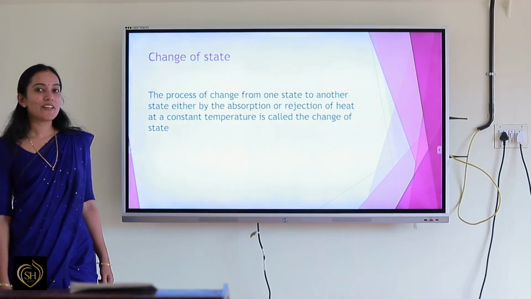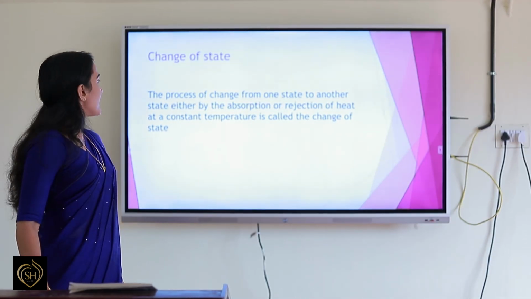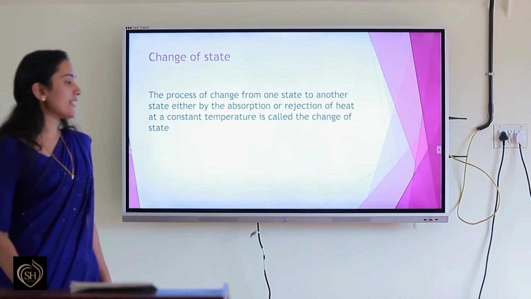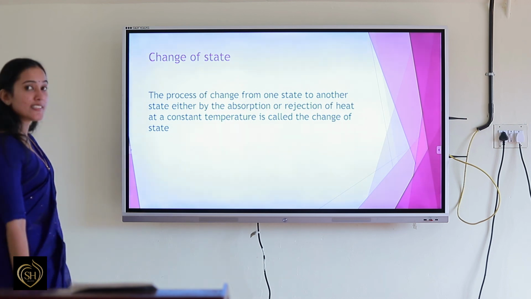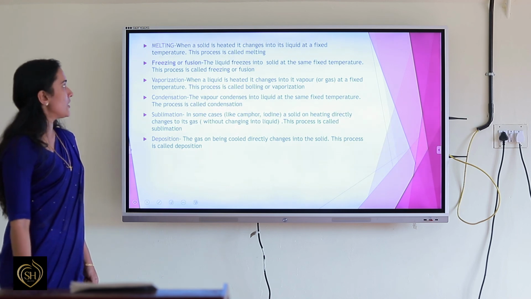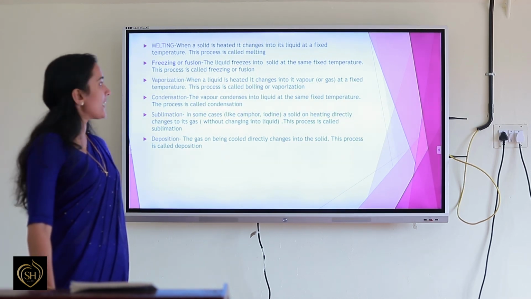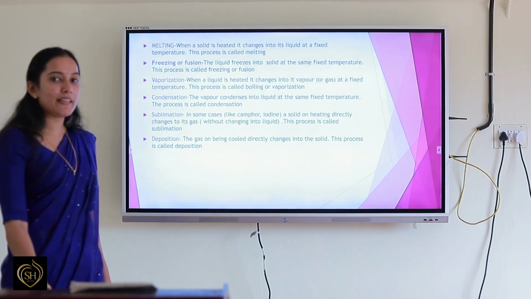So today we have learned about change of state. What is change of state? The process of change from one state to another either by the absorption or rejection of heat at a constant temperature is called change of state. And we have discussed different changes of state. The first one is melting. What is melting? When a solid is heated, it changes into its liquid at a fixed temperature. This process is called melting.